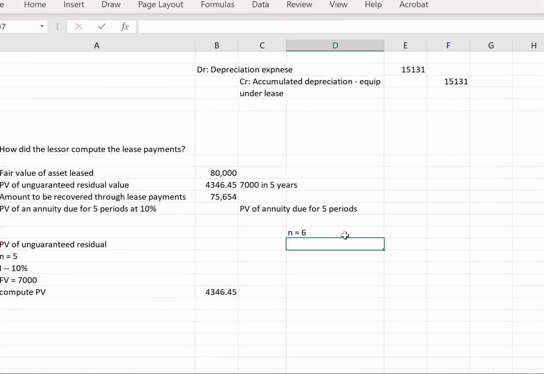N is going to be 5. I is going to be 10%. The future value is going to be 0. And the present value is going to be